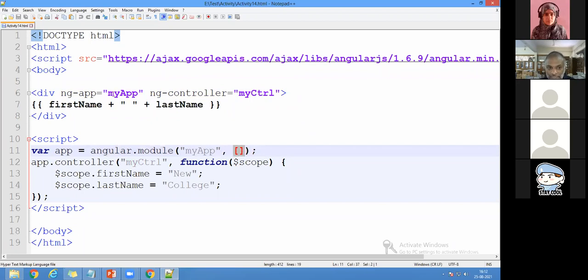And what is the application name I'm going to use? You can use any name here. If you use SAK or whatever new college, here also you have to use new college. If you use X there, here also you have to use X. So angular.module is a keyword. We cannot change it. We can change only this app. So with angular.module, now I'm going to create a module.